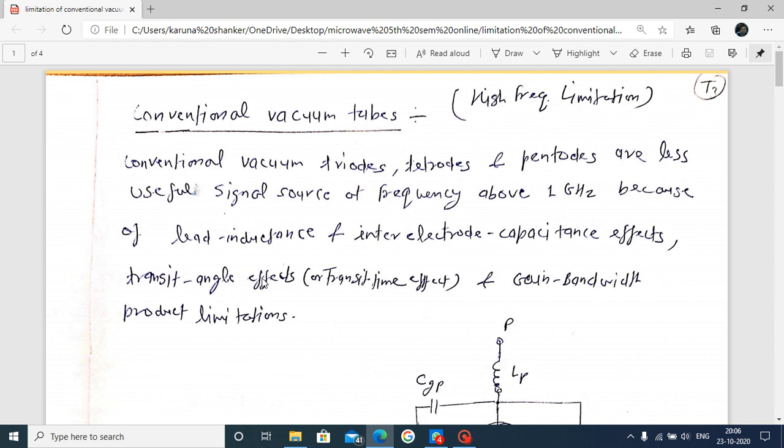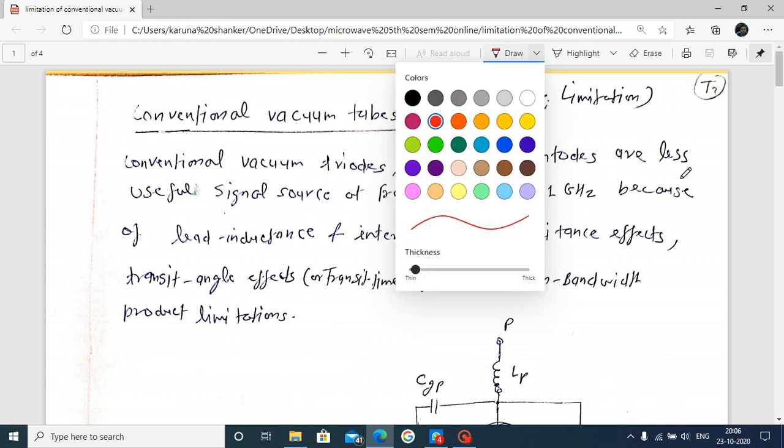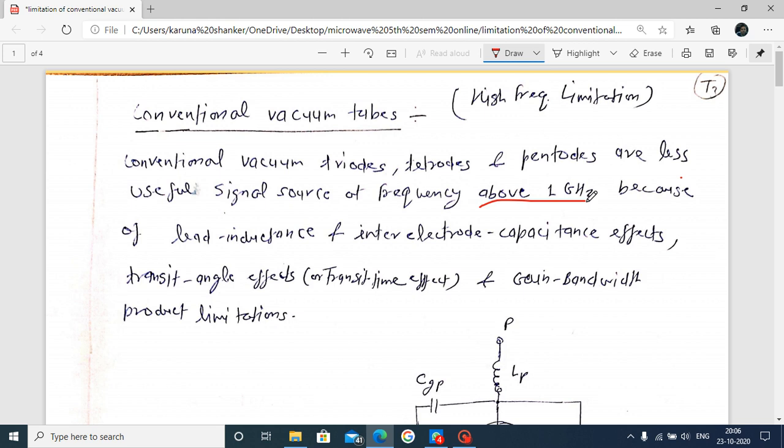But if we go above microwave frequency, say above 1 gigahertz, the conventional vacuum tube is not useful. What is a conventional vacuum tube? Examples are the triode, tetrode, and pentode. Below 1 gigahertz, these are used as signal source generators and also for amplification.